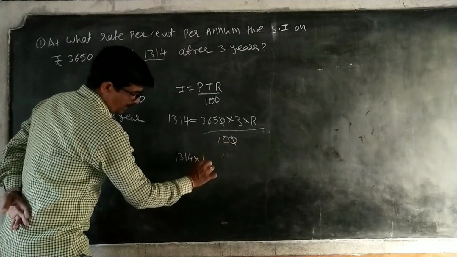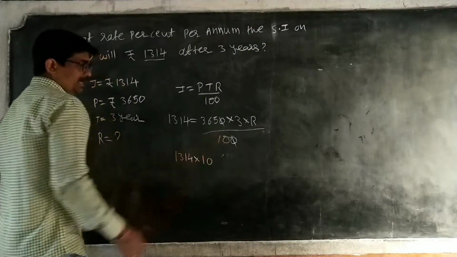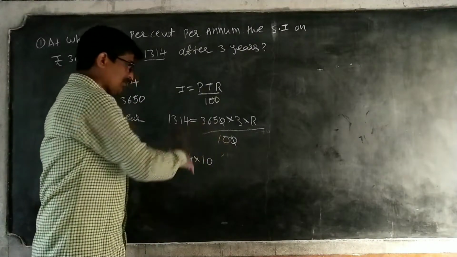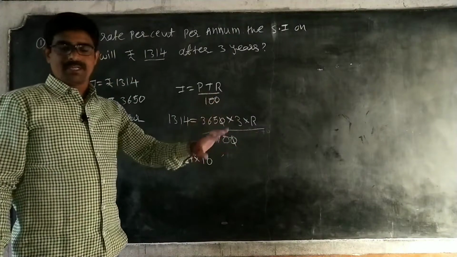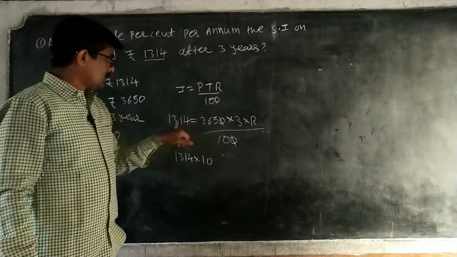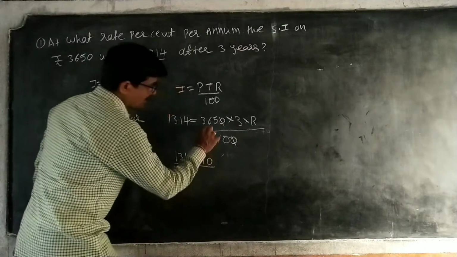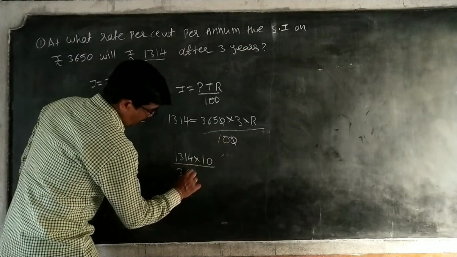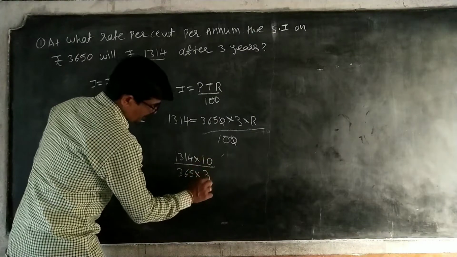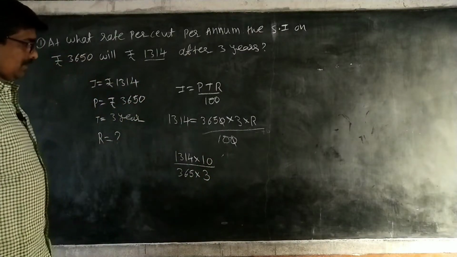R is equal to 1314 into 10. The numerator becomes the denominator, and the denominator becomes the numerator, so 1314 into 10 divided by 365 into 3.